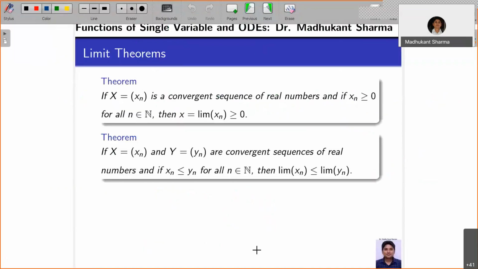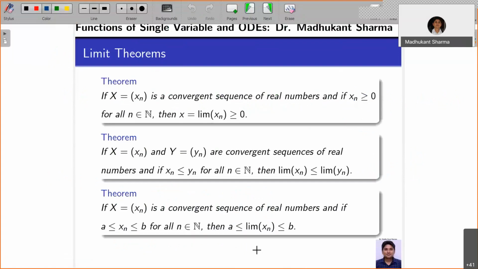So these are the results which we are going to see in the next class. If you take a sequence which is convergent, and each term is non-negative, then its limit is also going to be non-negative. Okay, so the limit of a sequence of non-negative real numbers is also non-negative.